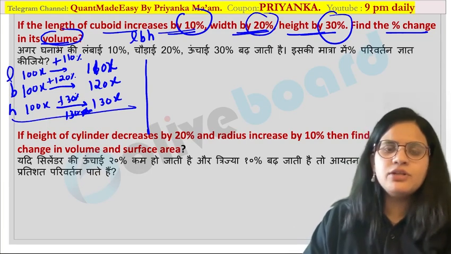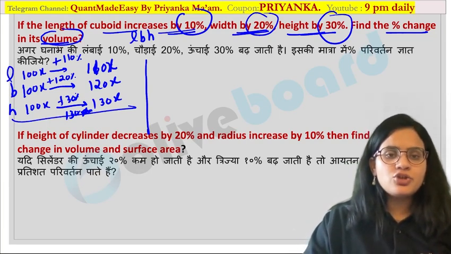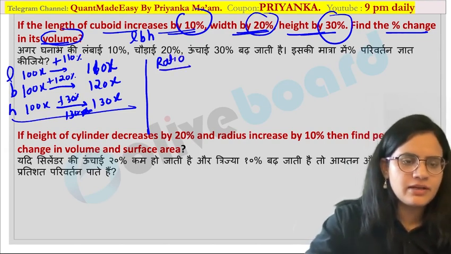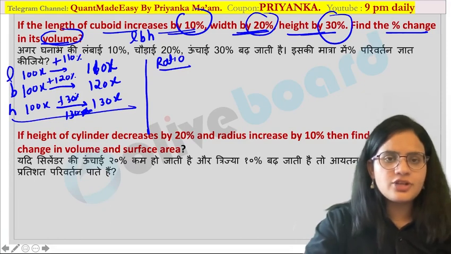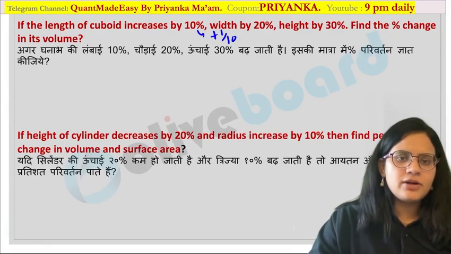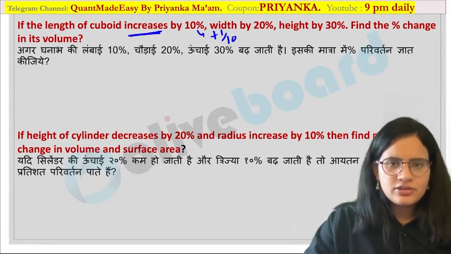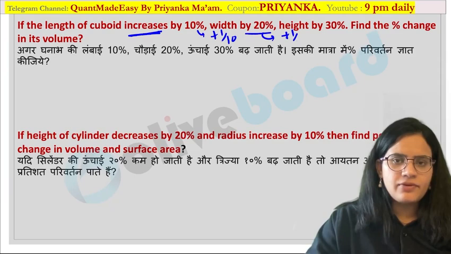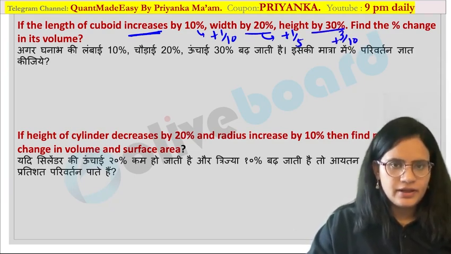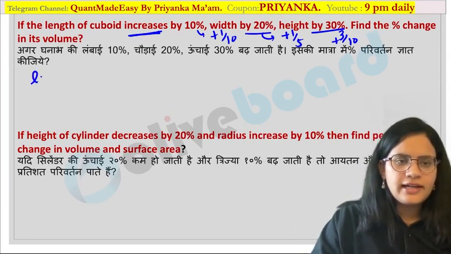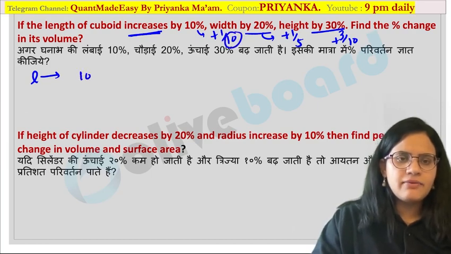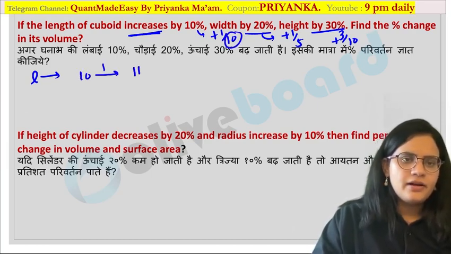Now let me tell you the short trick, that is nothing but a ratio method over here. Using ratio method, these type of question becomes really easy. So let us learn ratio method over here. Now 10% is 1 by 10, written as plus 1 by 10. Why plus? Because it is increased. Similarly, width is also increased by 20%, plus 1 by 5. Height is also increased by 30%, so it is plus 3 by 10 over here. Are you getting it? So how will you write your length value? Original value is 10. It is increased by 1, so it will become 11 here.